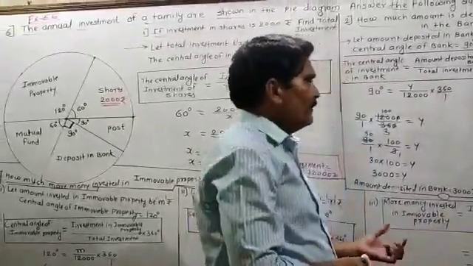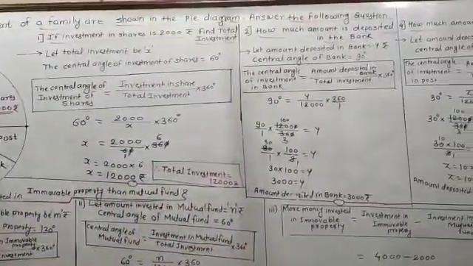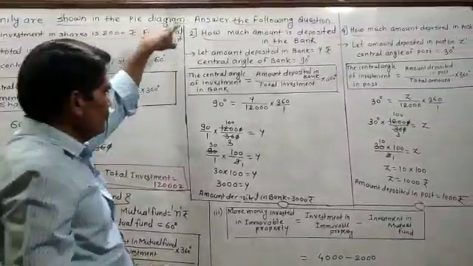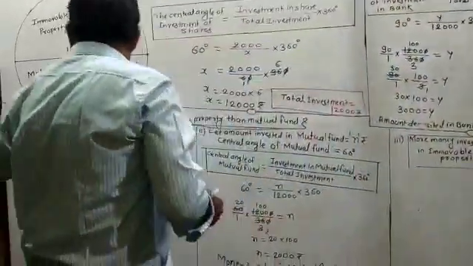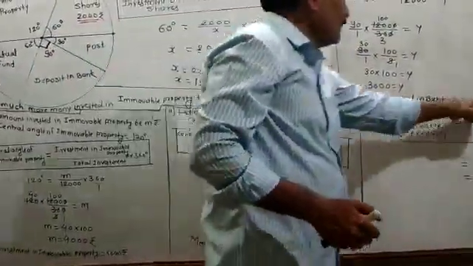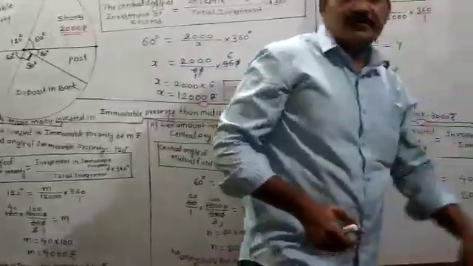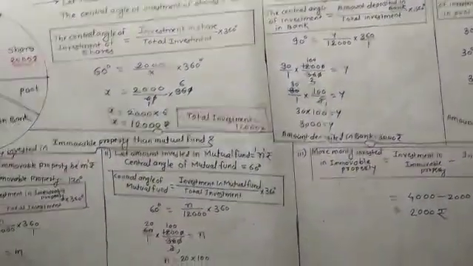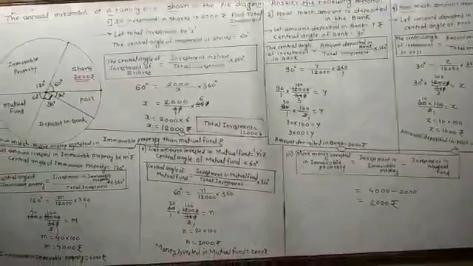In this way, you have to solve this problem. This problem is little bit bigger, but try to understand each and everything. This is the first sub question. This one is the second sub question. This downside one is the third sub question, and this one is the fourth sub question. Step by step, each and everything you have to write in the classwork notebook properly. Draw the diagram, write the question. Thank you.